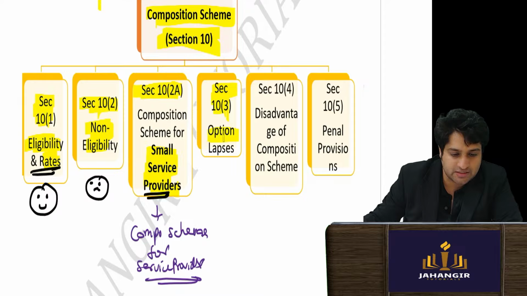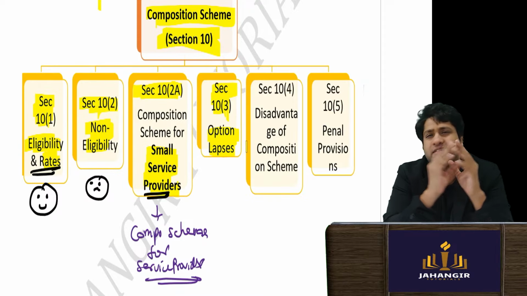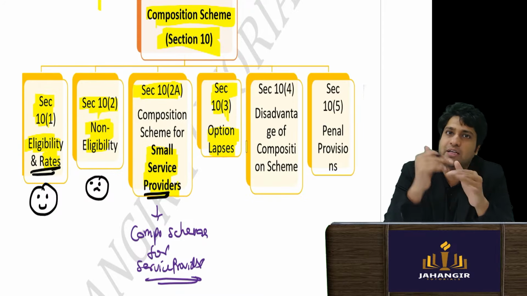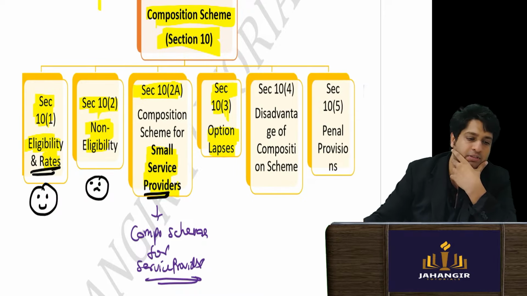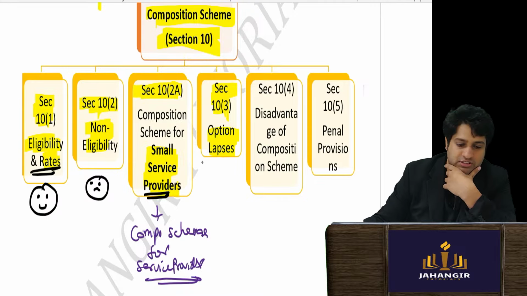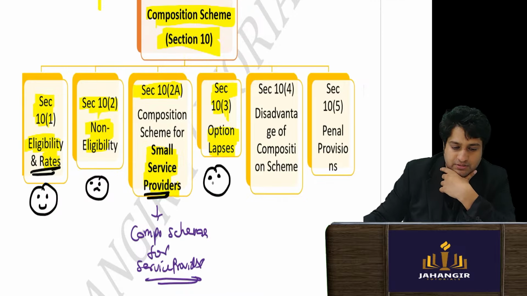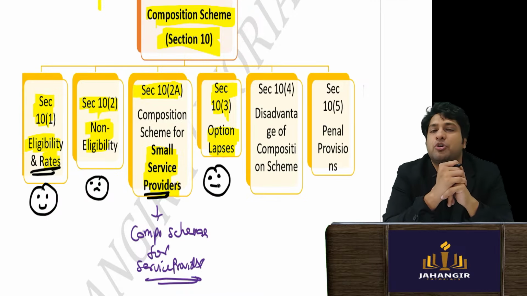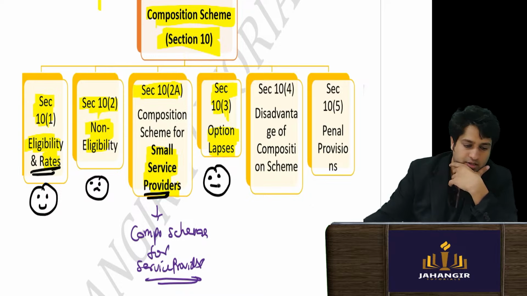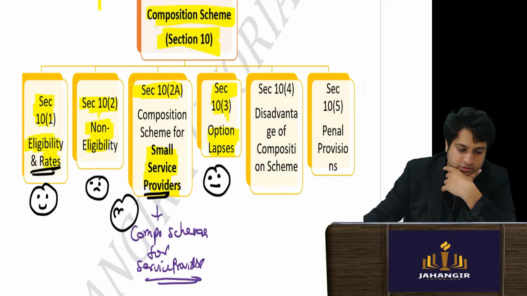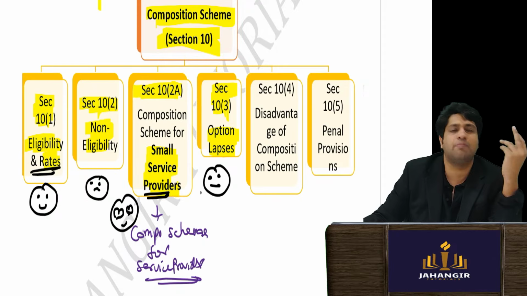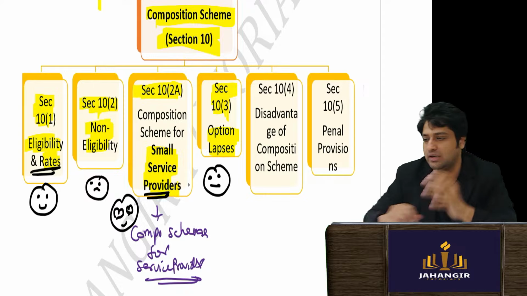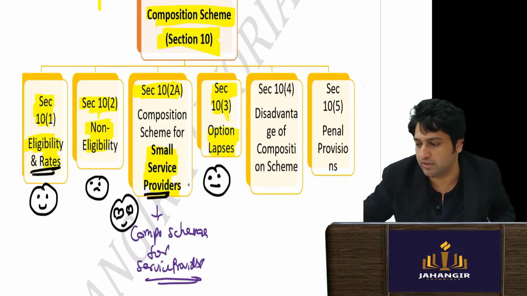Section 10 subsection 3 talks about this: no benefit will be forever. If at all you've crossed the limits, then from the day you have crossed the limits, the option will lapse. So this is when your option will lapse. Okay, the benefit is not going to be forever. And this is really good for service providers, very good step. Why should only dealers of goods get the benefit? Okay, now moving forward.